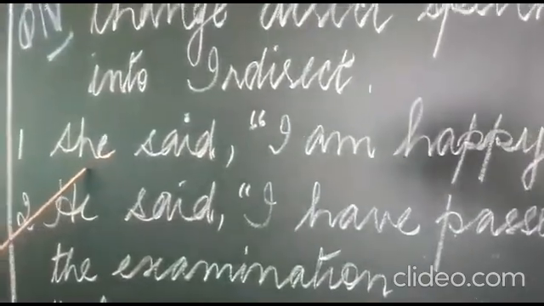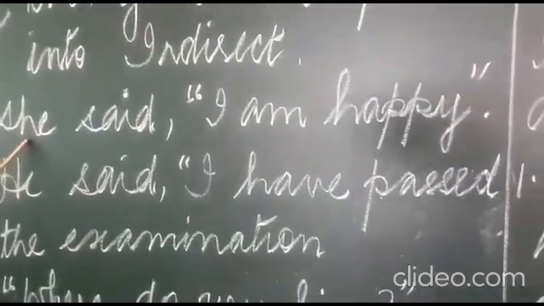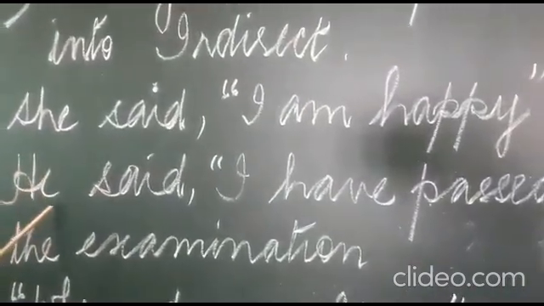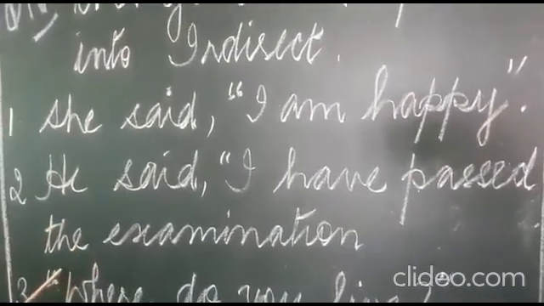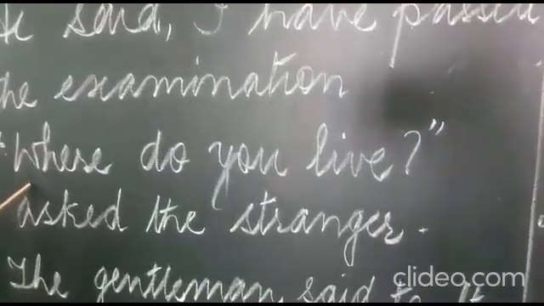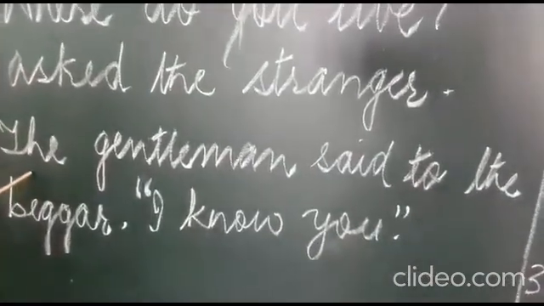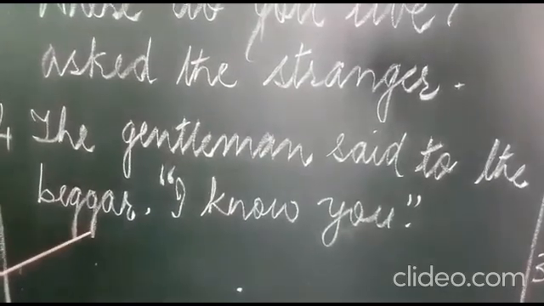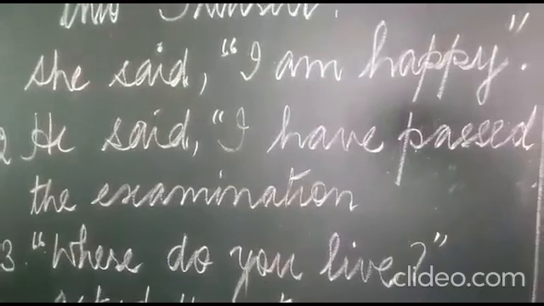So the first sentence is, she said, I am happy. This is direct. All these sentences, change into indirect. He said, I have passed the examination. Next, where do you live? asked the stranger. Next, the gentleman said to the beggar, I know you. Change these direct into indirect sentences.